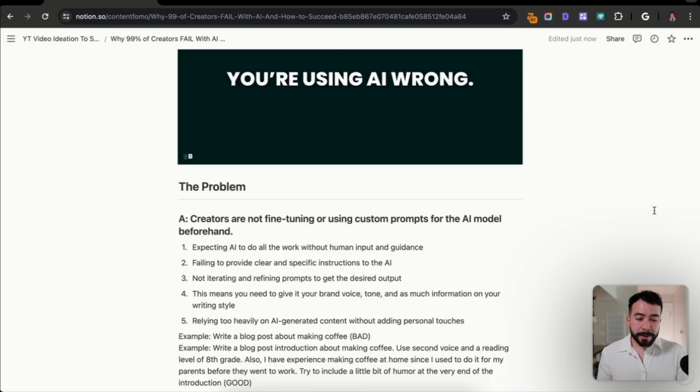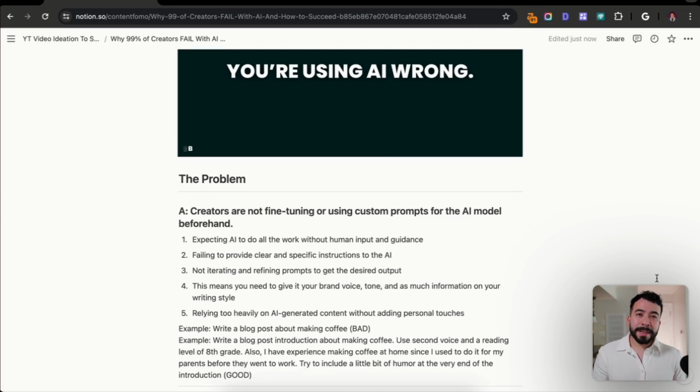Another thing here is you're relying too heavily on AI generated content without adding any personal touches. On top of giving it a role, task, and context, even after the output, you want to still continue to add any relevant information that it may have missed, or just see how you can make the article even better. And again, one thing I've noticed is that most people don't add any videos, any images to their content, and they just have a wall of text that was generated from AI. Using all of those things together can make the content feel more lively, and you want to make sure that you always add in your own personal touches to your content, whether it's a video script or an article.